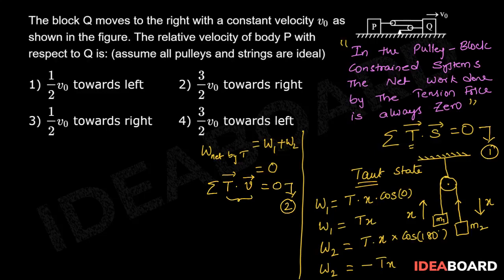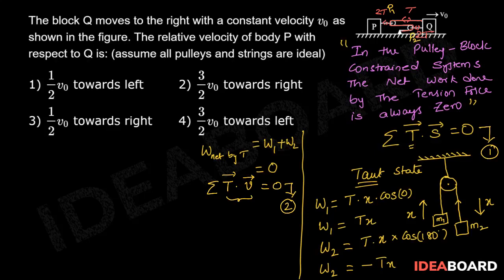So in this problem we have two pulleys. Let us name them as P1 and P2. This string, if it has T tension in it, then the tension in the string connected between P1 pulley and P block will be 2T, and the tension in the string connected between P2 block and Q block is also 2T.